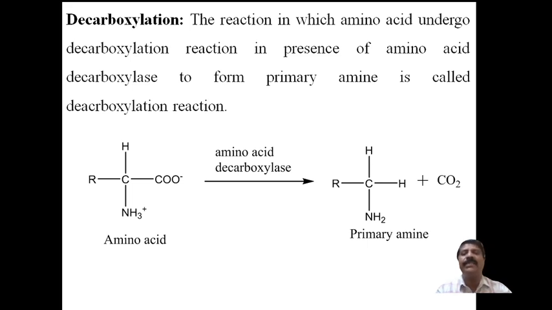De means removal and carboxylation means carbon dioxide, removed from the reactant to form a product.